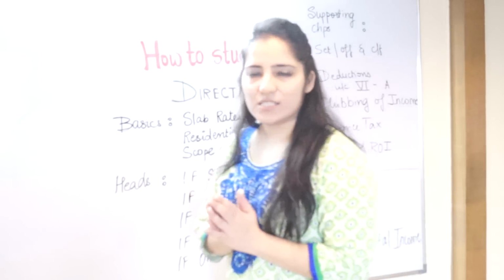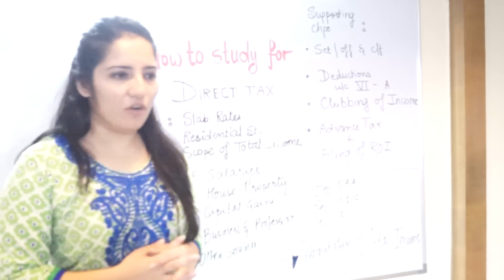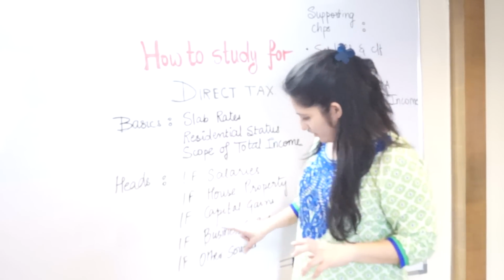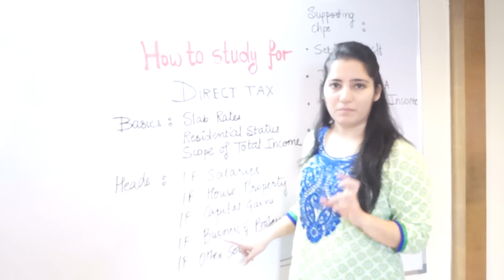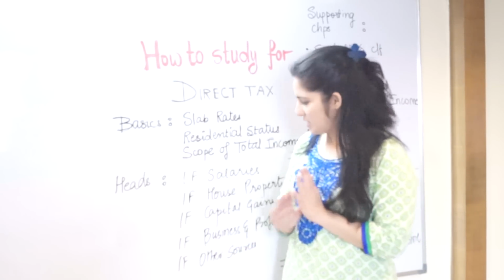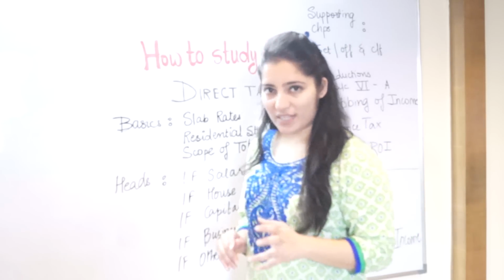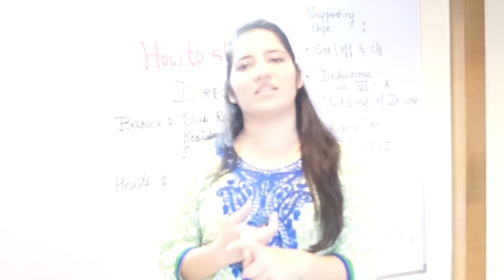Now heads of income form a major part of your portion, including capital gains and BNP. Your majority of time should be invested in these two chapters. Not because the weightage is very high, but because they will take a maximum portion of your time and you need to invest that much in it.